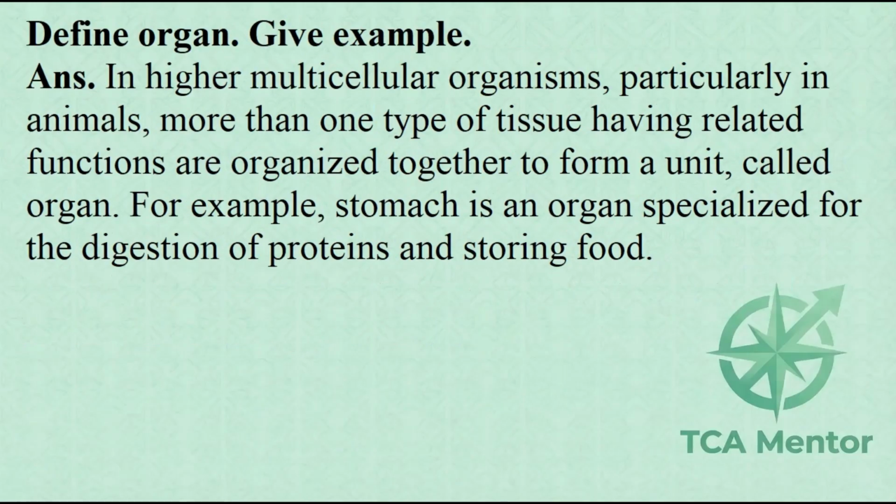Define organ. Give example. ANS. In higher multicellular organisms, particularly in animals, more than one type of tissue having related functions are organized together to form a unit, called organ. For example, stomach is an organ specialized for the digestion of proteins and storing food.